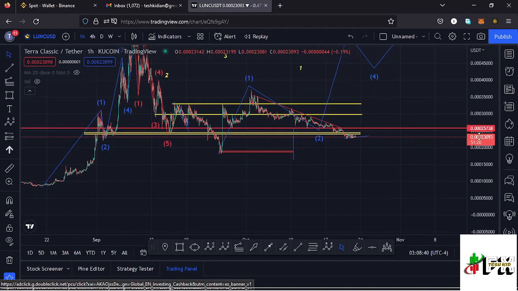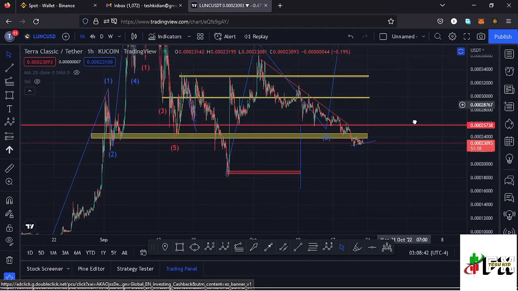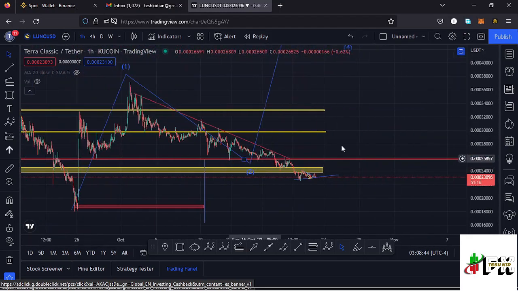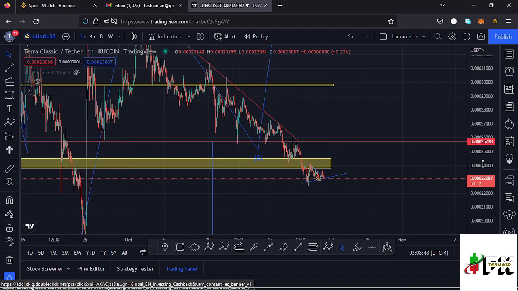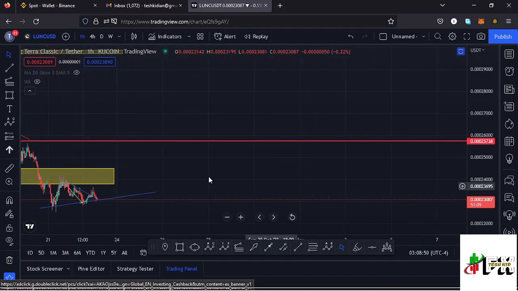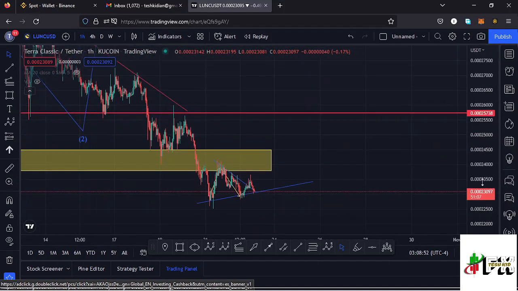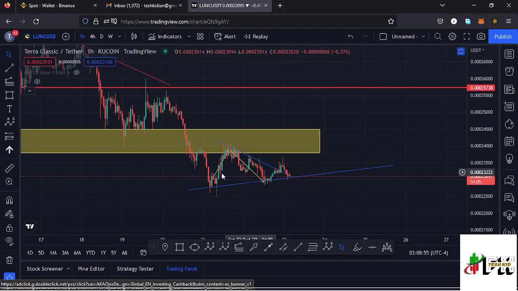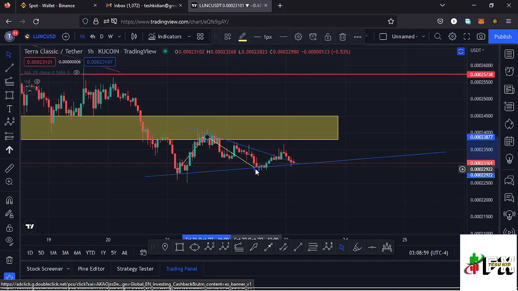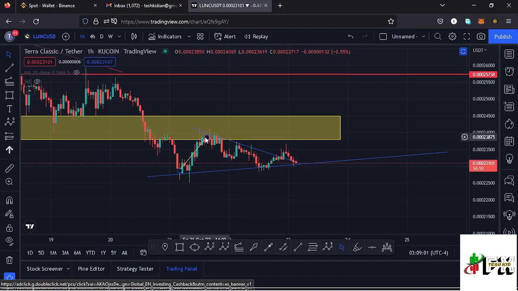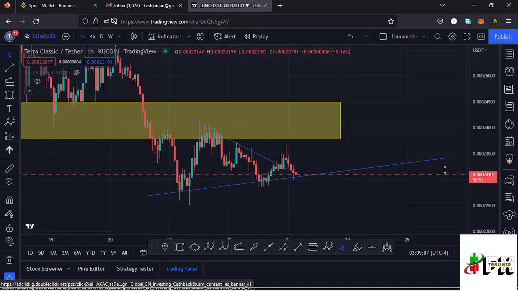Though we have seen the breakout, we have not lost key significant areas of support, and after losing the key area of support at around the $0.0025 mark, we have seen another chart pattern right here, which is another triangle that I have highlighted here in blue, and you can see it right here having this as the upper side of the triangle. Then we have this trend line as the base, and you can see that we have seen a breakout out